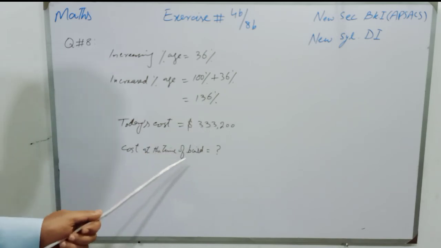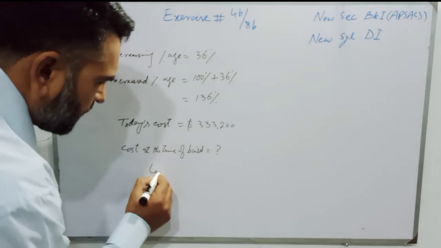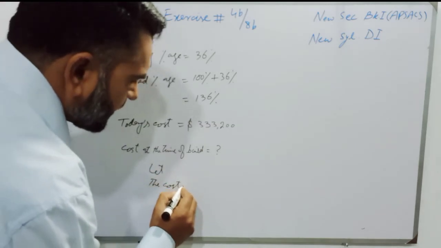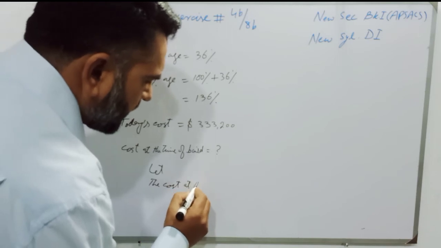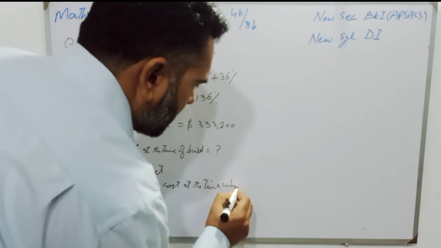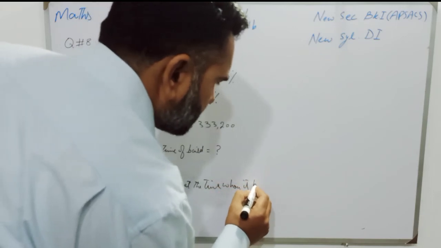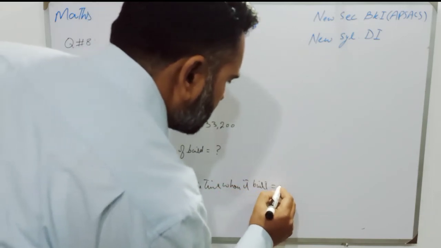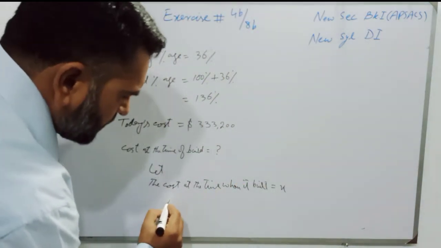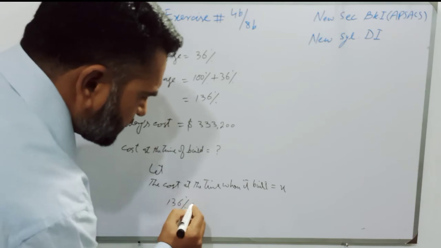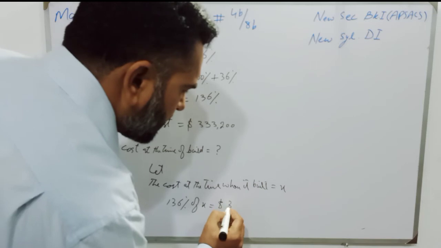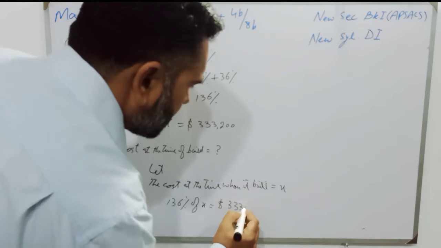So students, we will suppose that let the cost at the time of building, at the time when it was built, is equal to X. So students, according to the condition, 136% of X is $333,200.